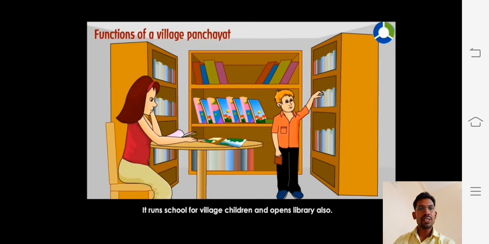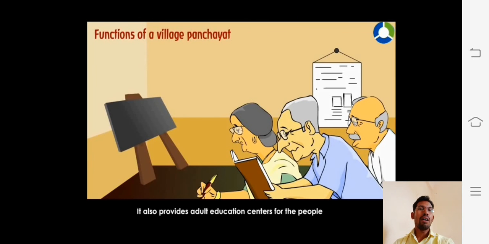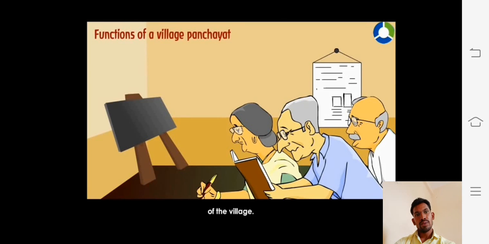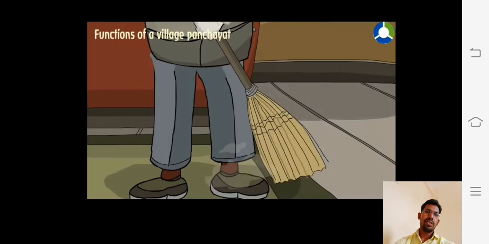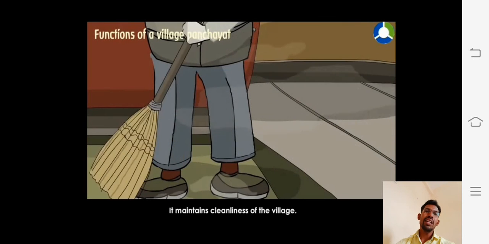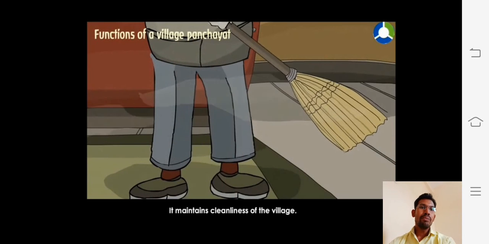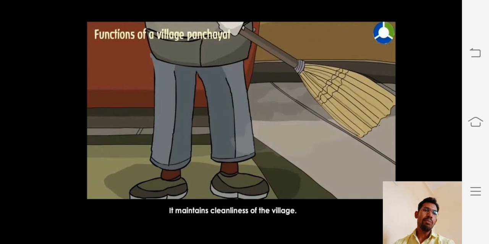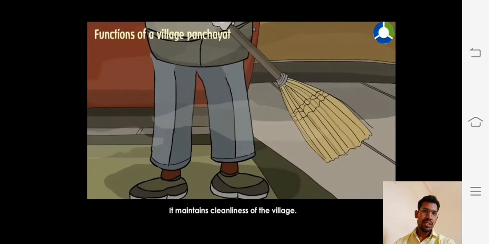This is the best way of the Gram Panchayat. It also provides adult education centers for the people of the village who are not educated. It maintains the cleanliness of the village.